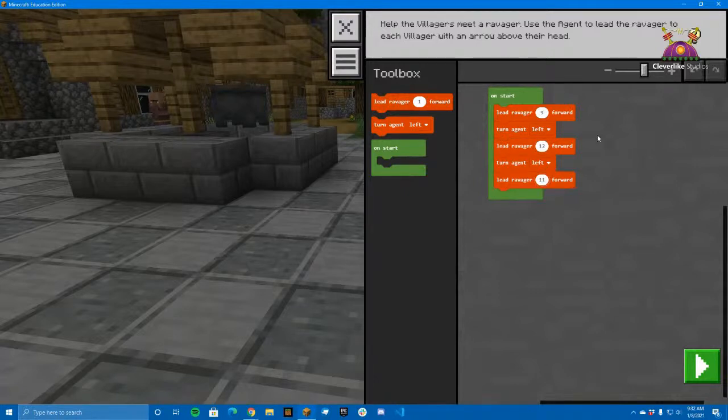Okay, so simple process of just moving, and we know kind of from our past experiences, lead ravager 9 forward is kind of like its own loop, right? So it's looping that action of moving forward with the ravager 9 times, but it's all compact into one bit of code. So when we do the Python walkthrough, we might have to do that ourselves. We'll have to see what functions are available. So let's go ahead and press play.